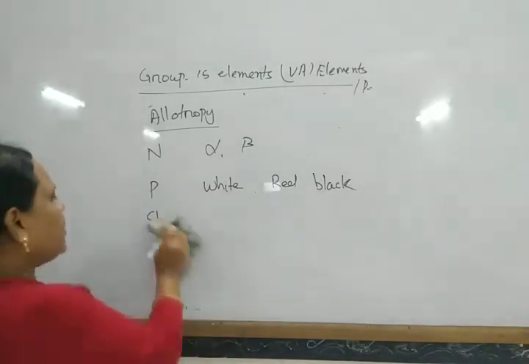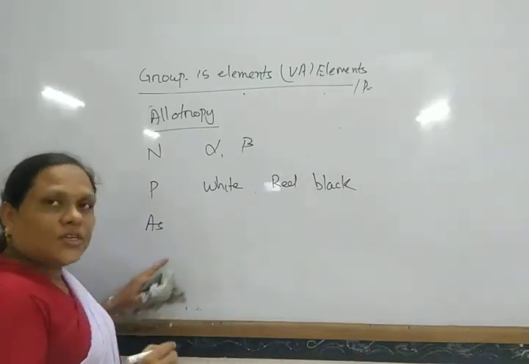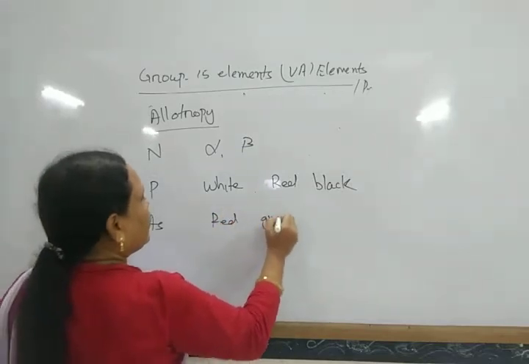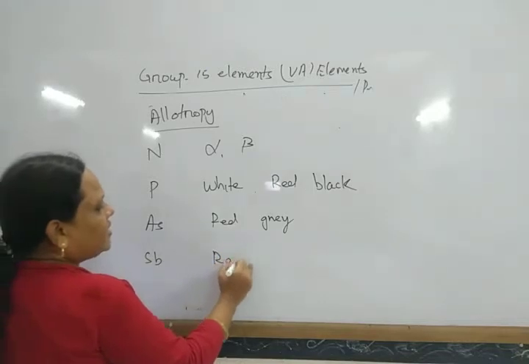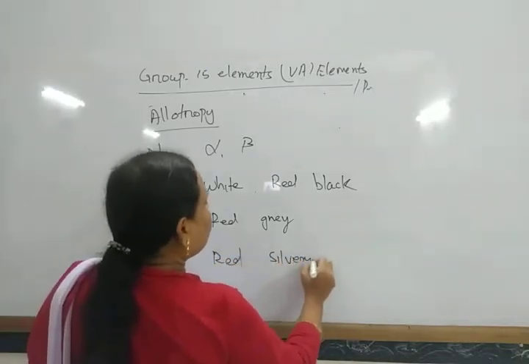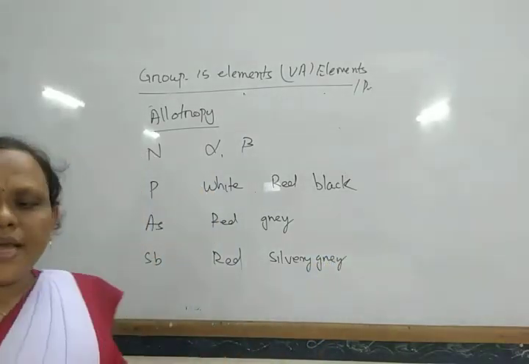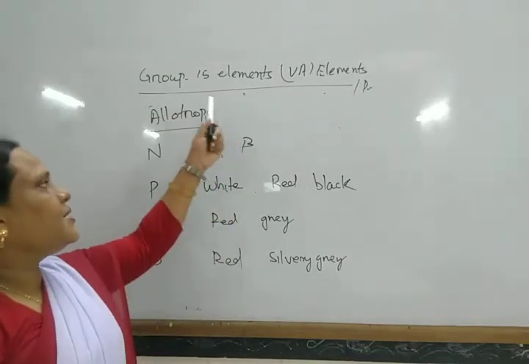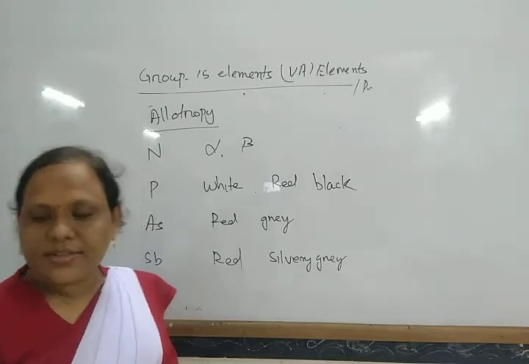Arsenic exists in two allotropic forms, that is red and grey. Similarly, antimony also exists in two allotropic forms, red and silvery grey. And bismuth does not show allotropy. So, except bismuth, all other elements generally exhibit different allotropic modifications.